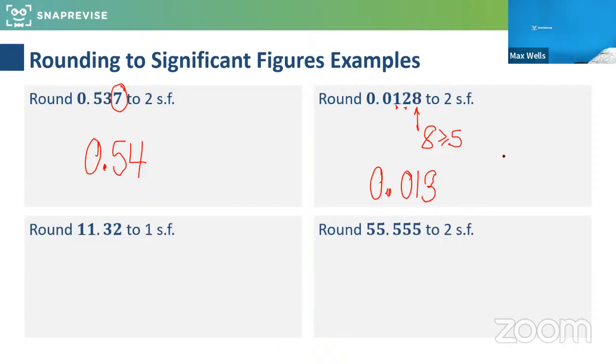Right, let's have a little think about the next couple. So 11.32 to 1 significant figure. I'd be interested what we get here because it's easy to go a little bit wrong with some of these sometimes. Think about what that would round to, to 1 significant figure. What is the first significant figure? What's its magnitude? What sort of number are we dealing with? What do we get for this one? So 11.32.